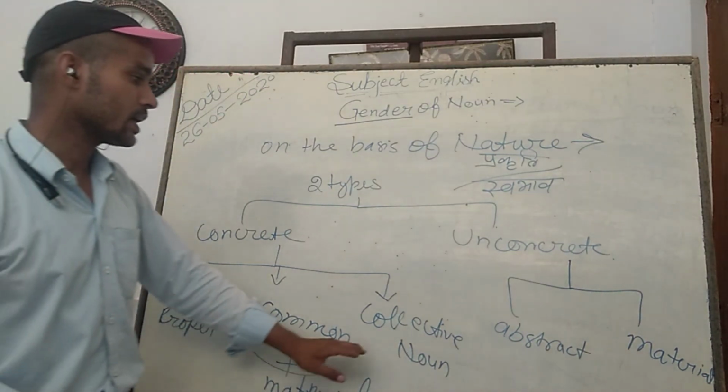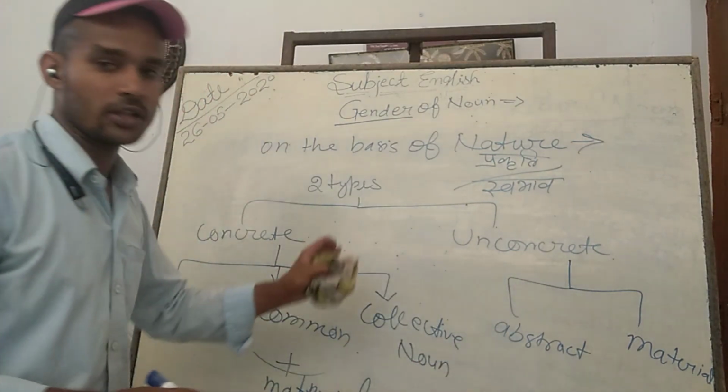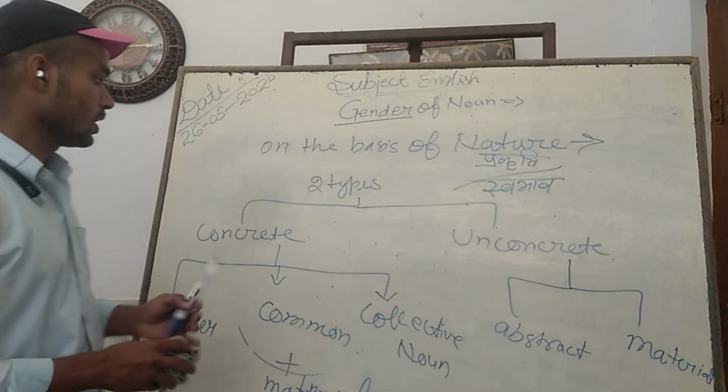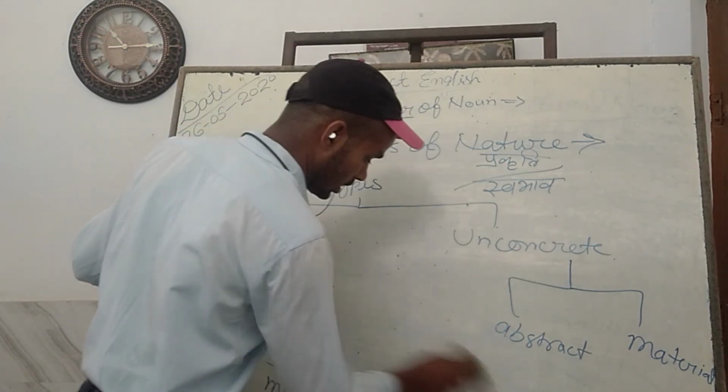In this way, we can say these are the definition and distribution of the noun on the basis of nature. And I think all this is clear about noun.